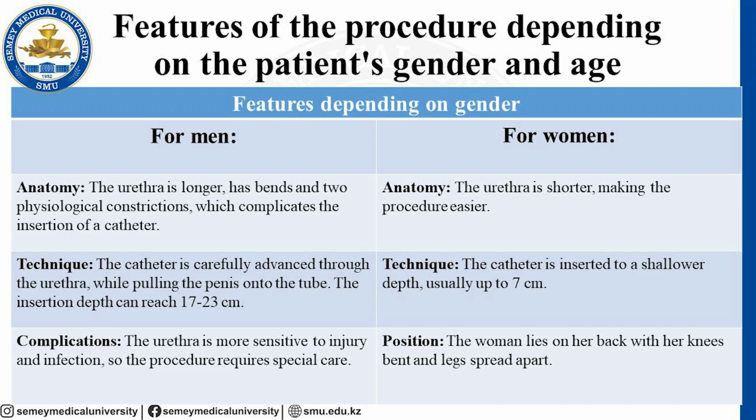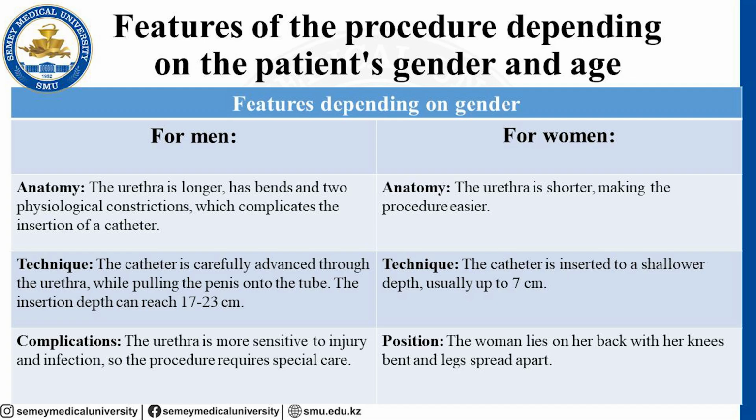Again, anatomy. The urethra for men is longer, has bends and two physiological constrictions, which complicate the insertion of a catheter. If we talk about anatomy for women, the urethra is shorter, making the procedure easier. Technique: when we talk about algorithms of catheterization, for men, the catheter is carefully advanced through the urethra while pulling the penis onto the tube.